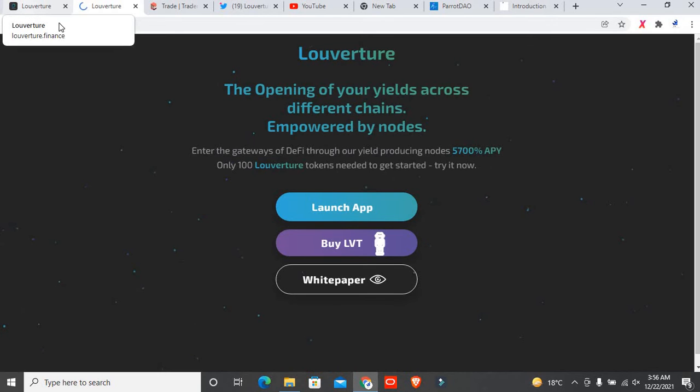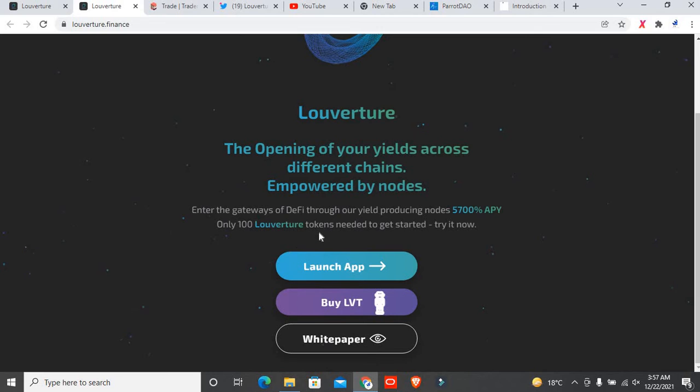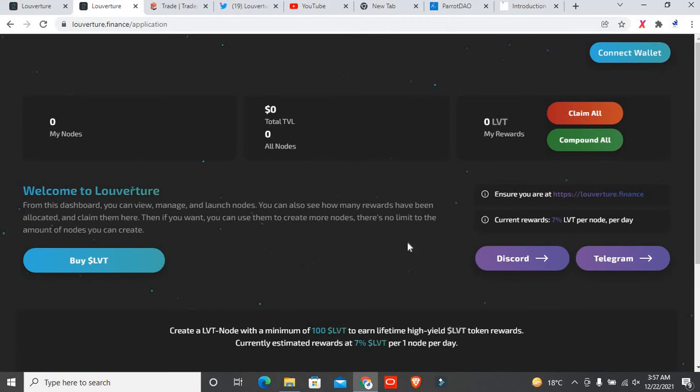This is the main page of this. You can see right here, the opening of your yields across different chains empowered by nodes. Enter the gateways of DeFi through yield producing nodes, 5700 APY. Only 100 leverage token needed to get started. Try it now. So you simply click on that, and if you click on that, it will come back to this page.